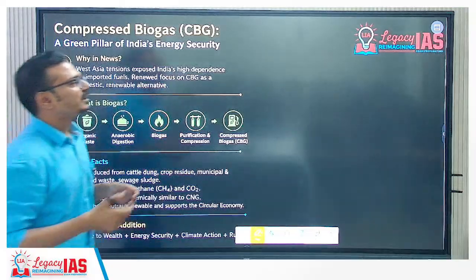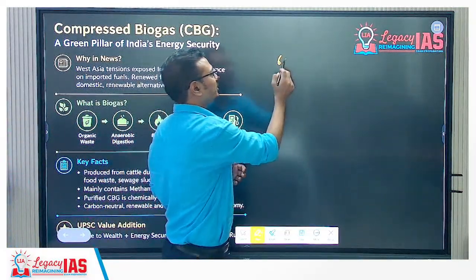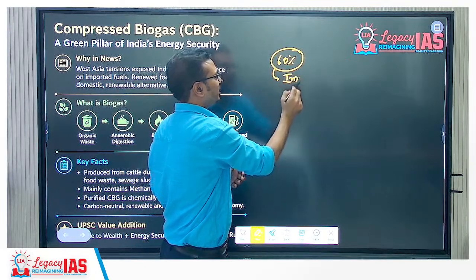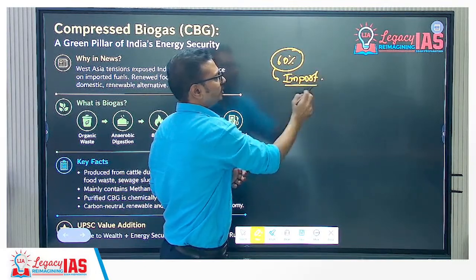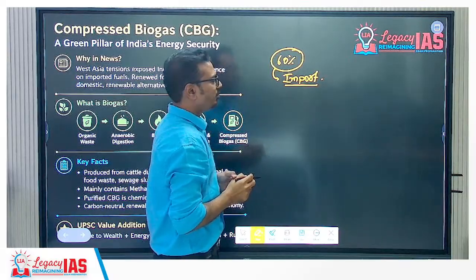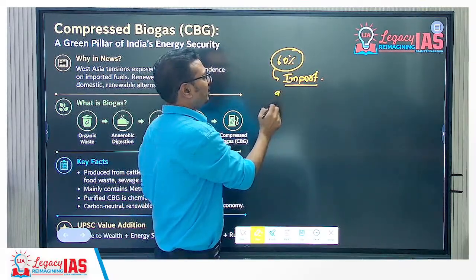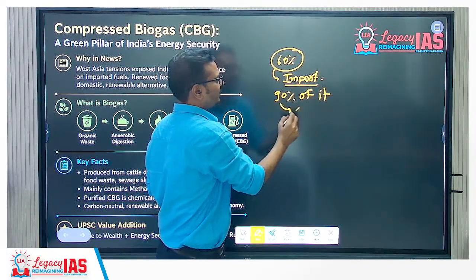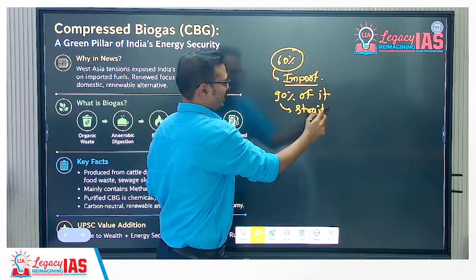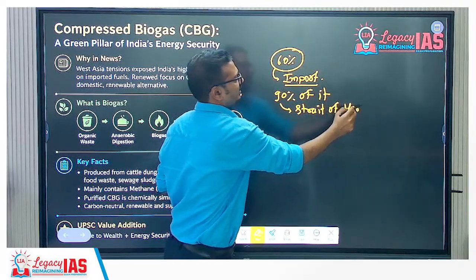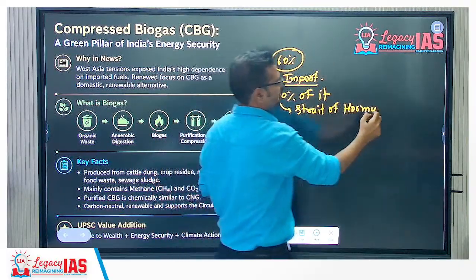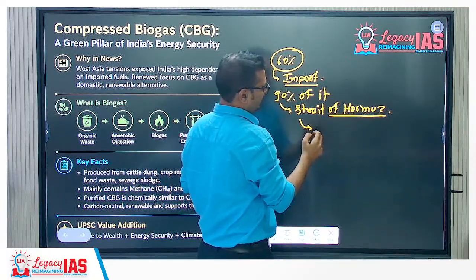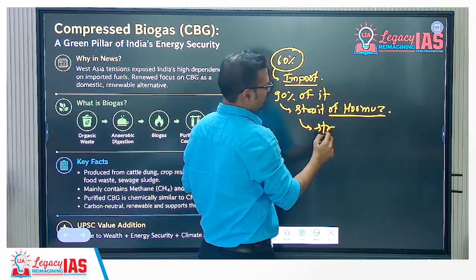If we talk about certain facts, about 60% of our natural gas supply is import dependent. Within that, about 90% is from the Strait of Hormuz. It crosses the Strait of Hormuz, which is strategic. It has become a bottleneck, or a strategic checkpoint.